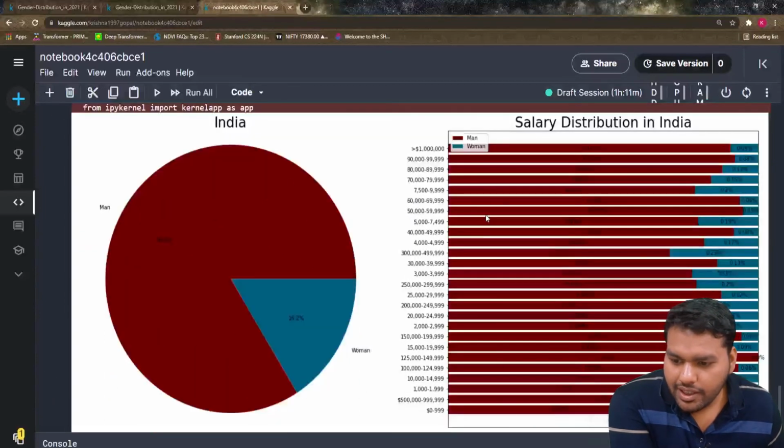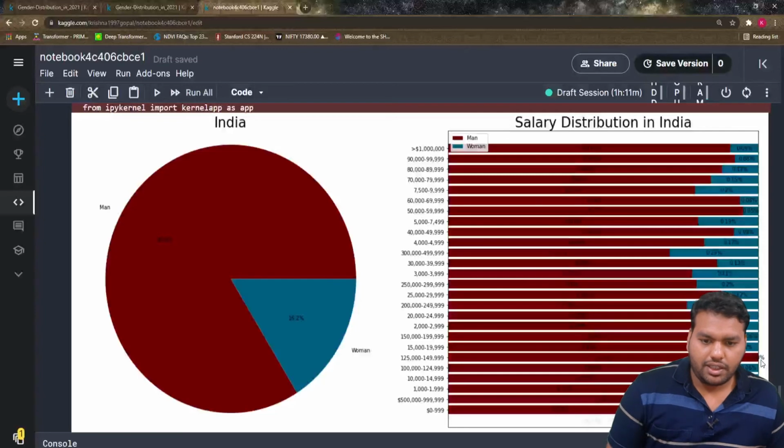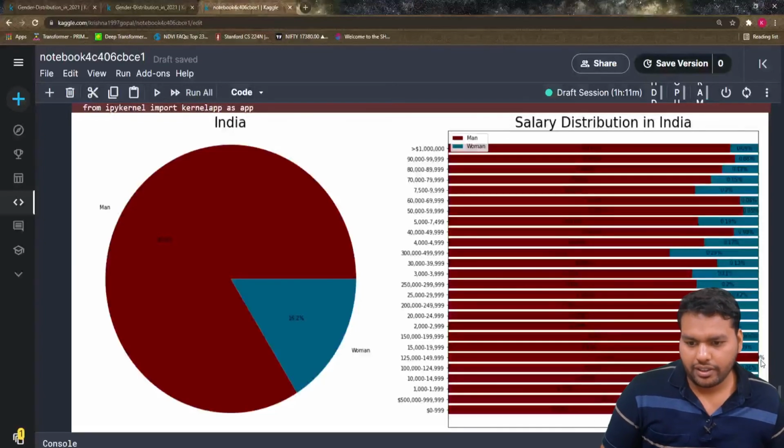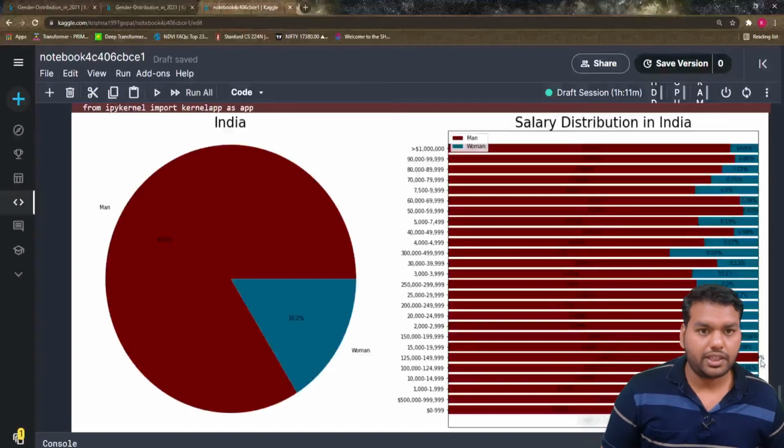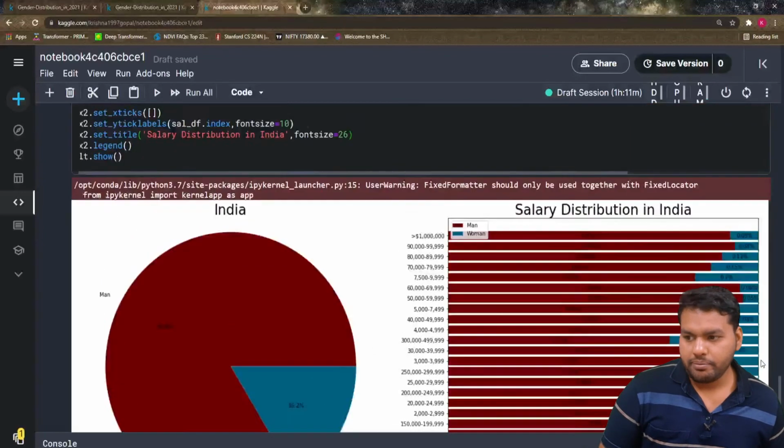If you see 0 to 999, we have 28% of the women. That's pretty good, because this group maybe has less salary as well. But if you see 12 lakh 5,000 to 15 lakh, I think there is no woman. This data may be accurate, or I don't know, because this data comes from people's survey answers. So this is for India, but we have